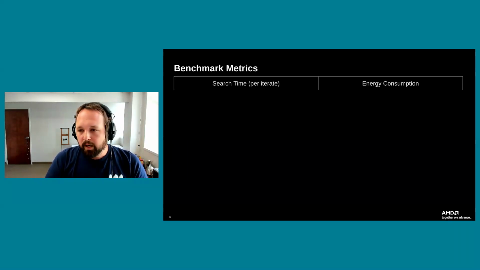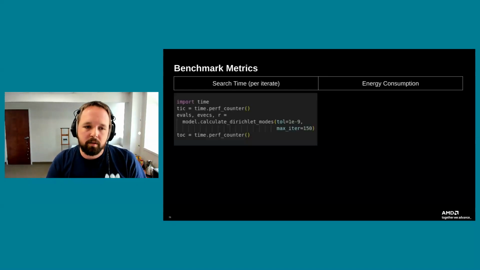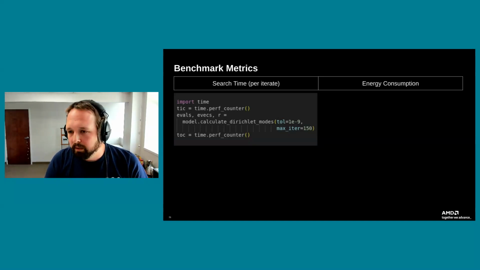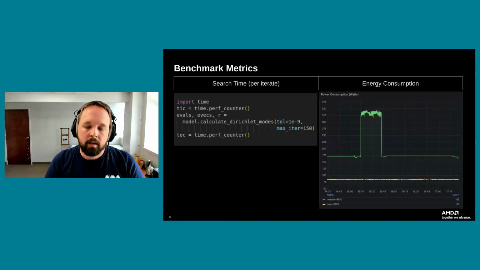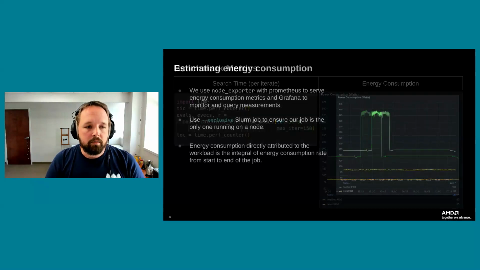Now, in terms of the PyTorch benchmarks we're running today, we're looking at two things: search time per iterate of our implicitly restarted Lanczos method and the energy consumption per iterate. To get the search time, we simply use the built-in time package with Python, get a perf counter at the beginning, perf counter at the end, subtract the two, and that gives us a runtime. If I know the number of iterations I've done, I can divide by that to get search time per iterate. We also look at energy consumption. So let me talk a little bit about how we do that.